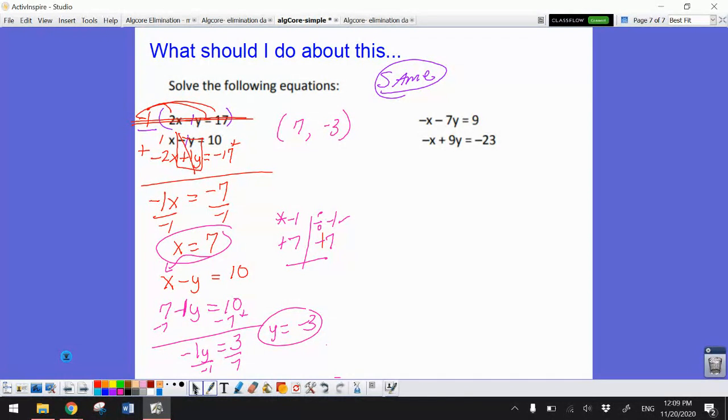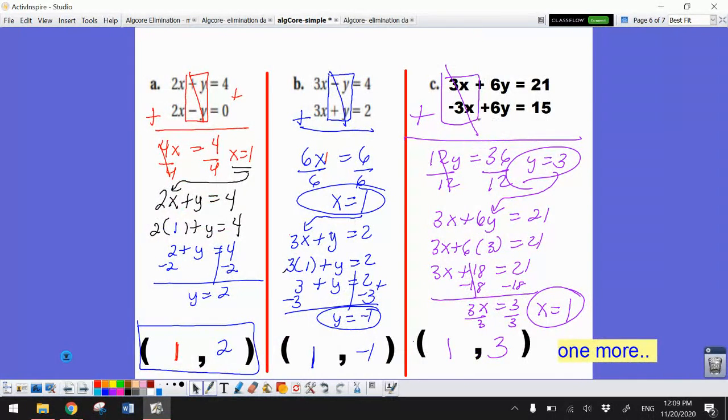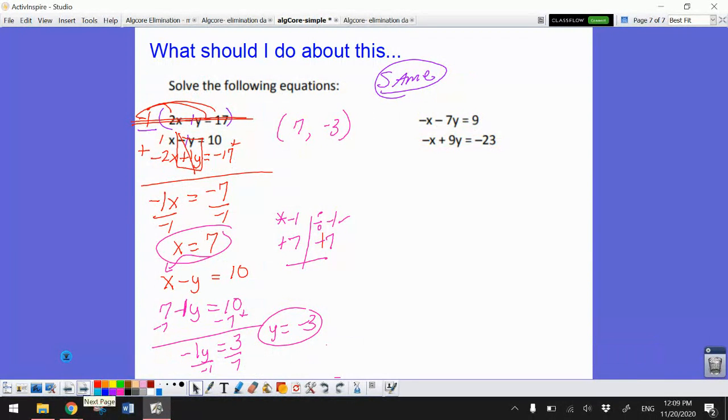Okay, let's look at one more like that. See if we can figure out how to create that additive inverse. So notice how I have a 7 and a 9. Those aren't even the same numbers, so that's not going to help me. But I see that I have a negative 1 here and a negative 1 here. So let's go ahead and multiply again by that negative 1 on top.